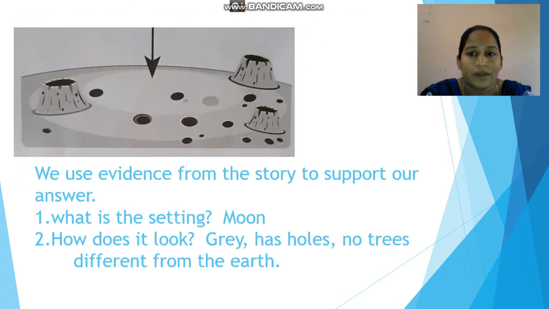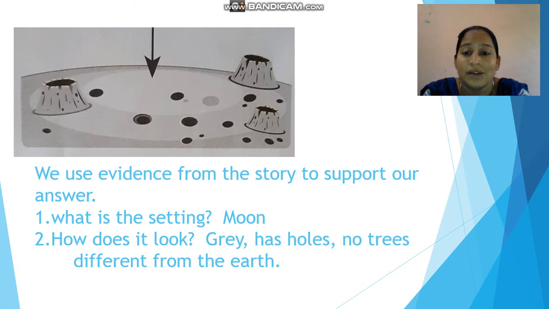Now we are looking at a picture on the screen. We use evidence from the story to support our answer. So first one, what is the setting? Of course the setting is moon. Now how does it look? Now children, you are looking at the picture.